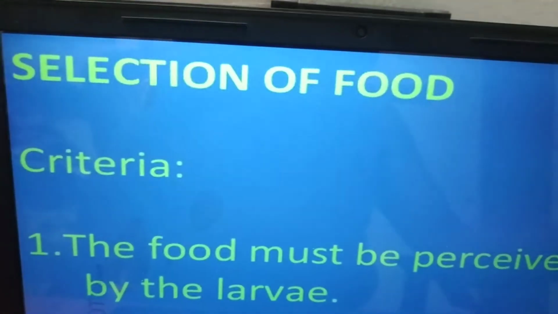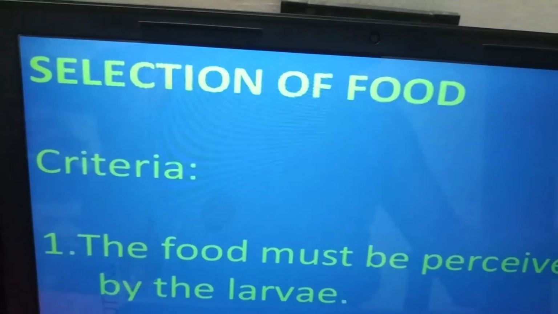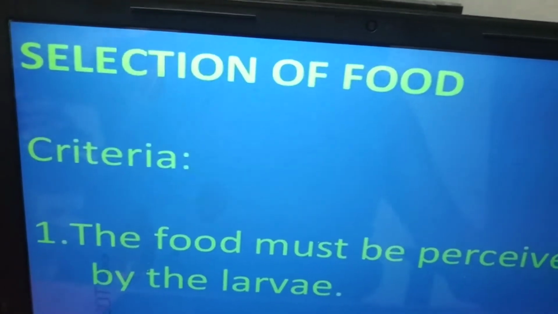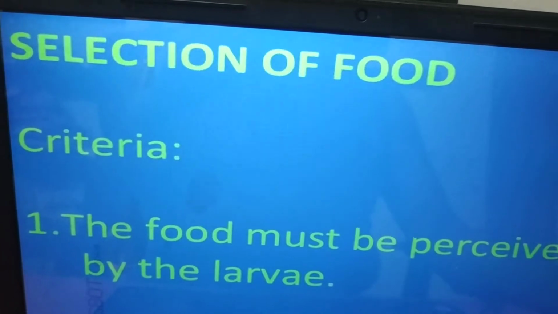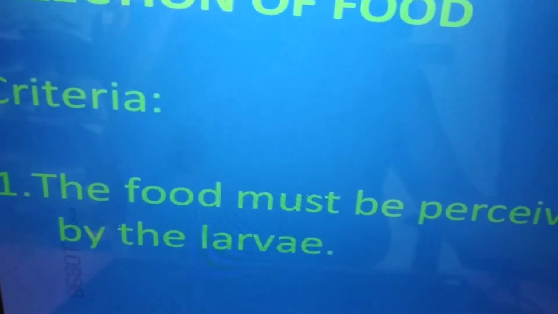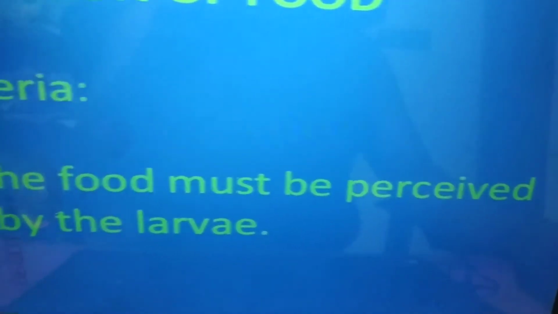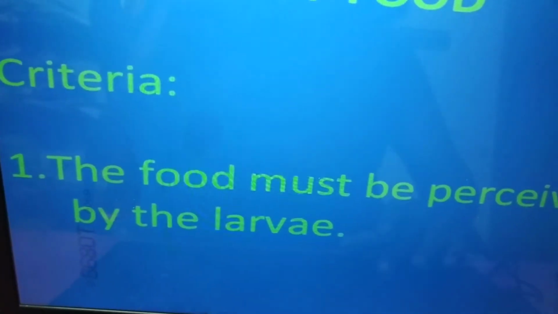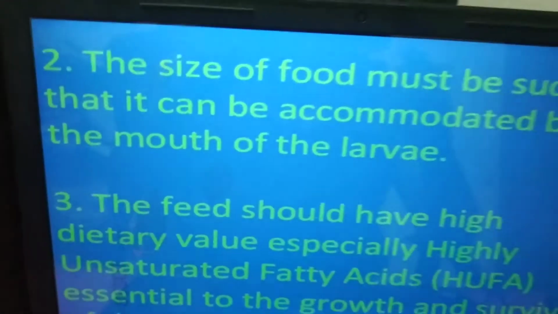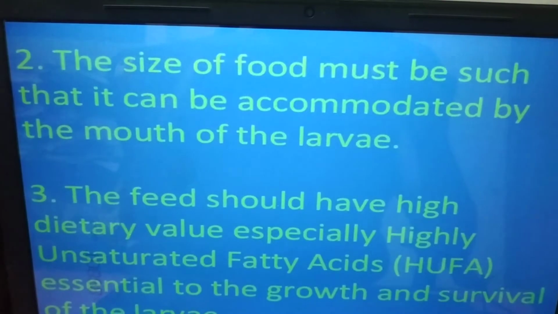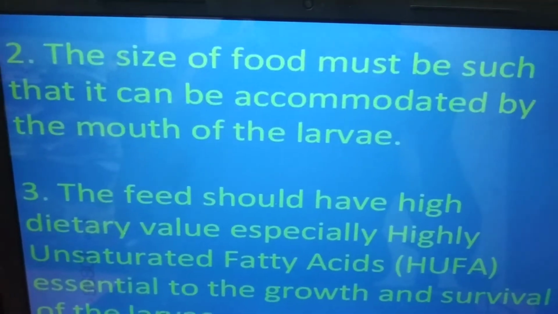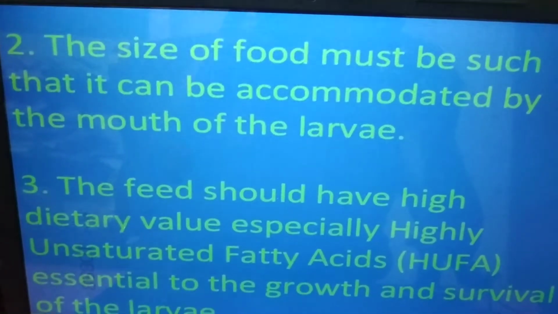how to select, or what is the criteria used to select, the live feed for animals. The food must be perceived by the larvae. The size of food must be such that it can be accommodated by the mouth of the larvae.